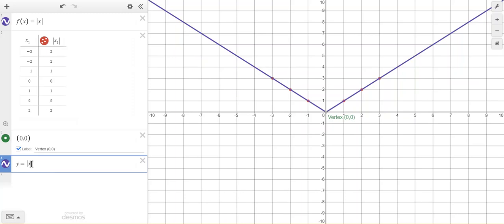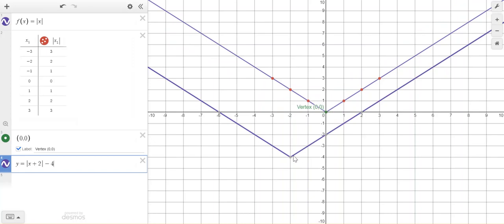Let's do left 2, which means I'm going to put in plus 2, and you can see it moved left 2. But let's make it down 4. So I'm on the outside of the absolute value now. I'm going to put a minus 4. So we can see my new vertex, my x is at negative 2, and my y is at negative 4. If we look inside here, the opposite of 2 is negative 2, and the same is negative 4 for my up and down. Okay, so that's kind of important to remember.